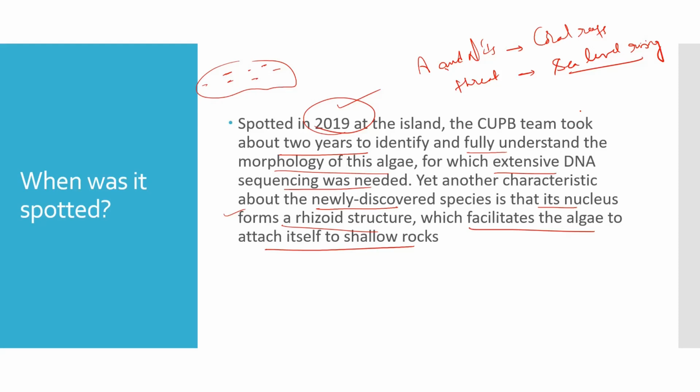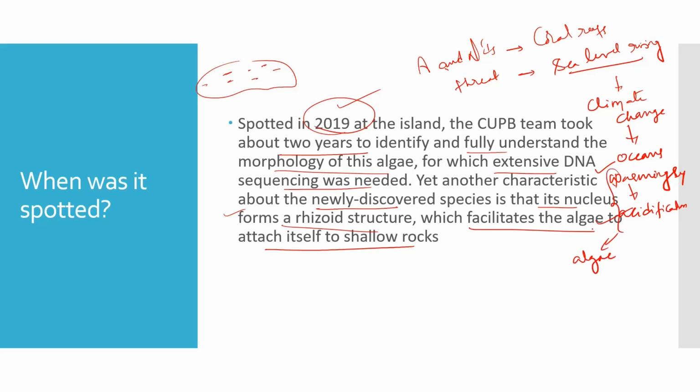Then what is the main threat? The main threat is climate change. How can climate change be a main threat to this algae? Due to climate change, the oceans are warming up, they are getting heated. Because of this, there will be an increase in acidification. Both ocean warming and acidification are harmful for this algae. They easily die because of this. So this is the major threat for this algae. Okay, thank you.